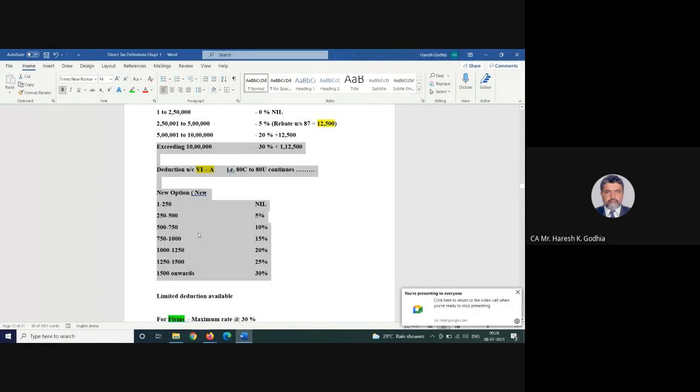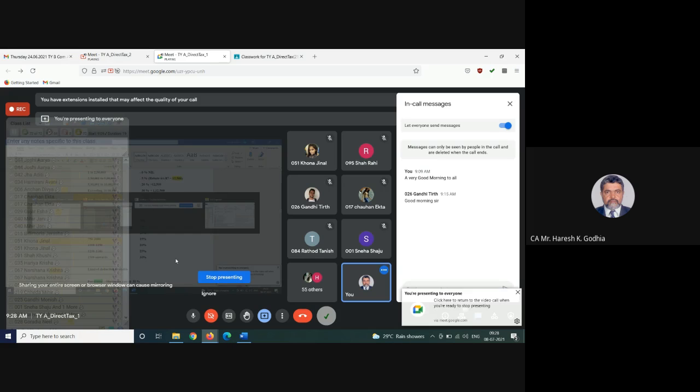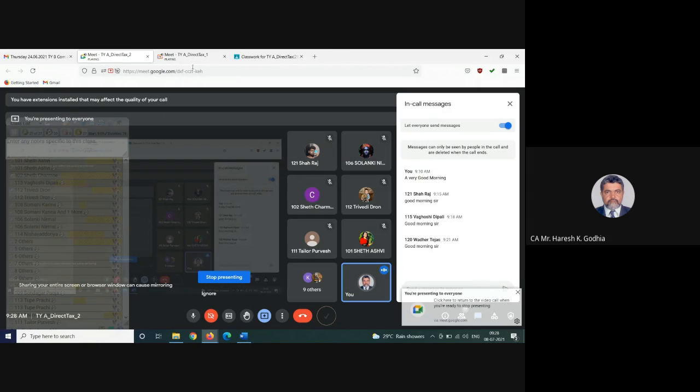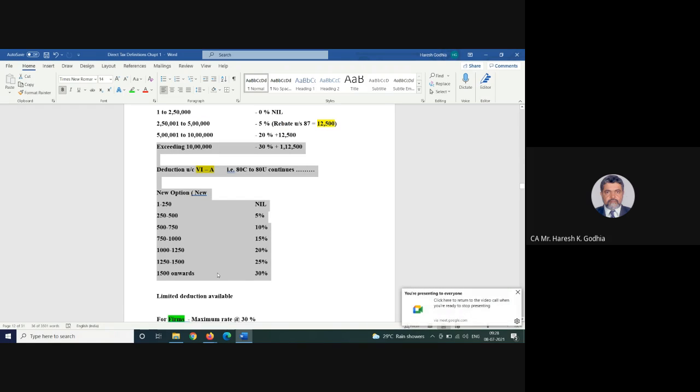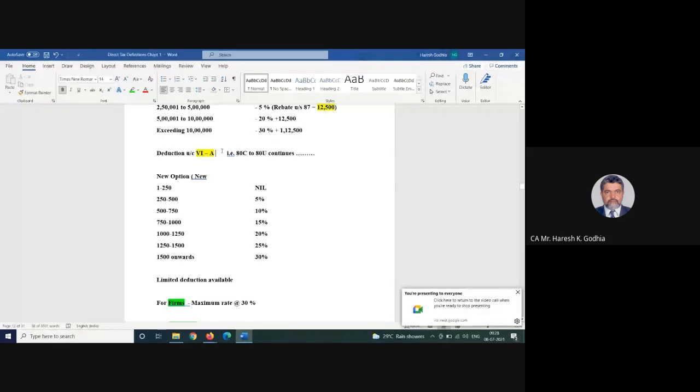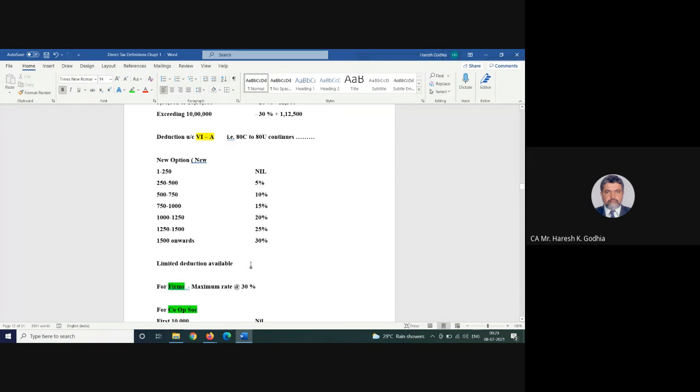So anybody having 16 lakh rupees income, on the top 1 lakh rupees, it is taxed the same in old and new. So you make a conscious decision how you wish to be taxed. Okay, but then there is a word of caution. The caution says, look, I will not be giving you all deductions under 80C to 80U. There are a few deductions which initially were not allowed, but later on people started pointing out the error. So they said, okay, I will give this deduction. So the deductions are put in but limited.